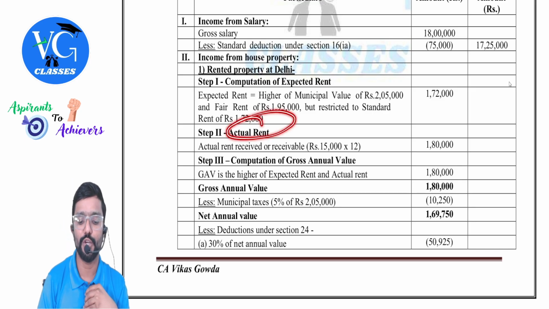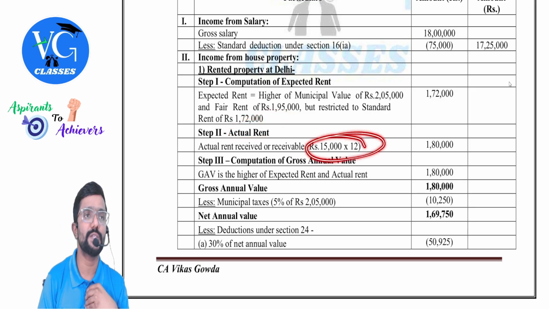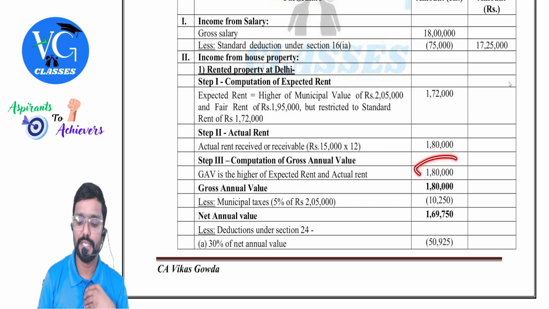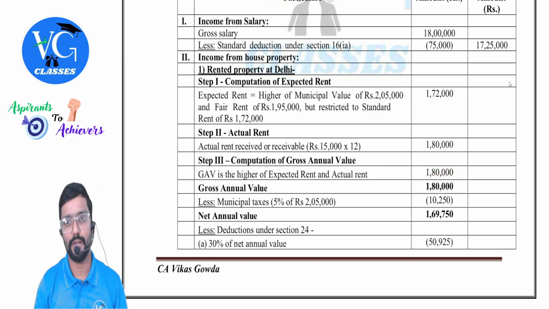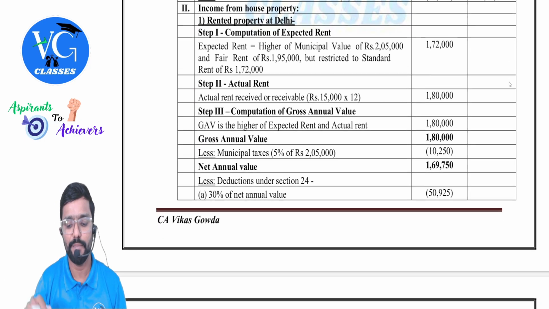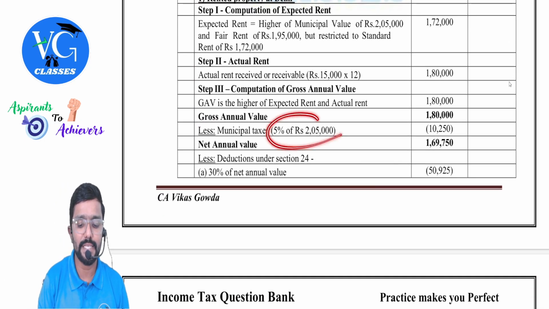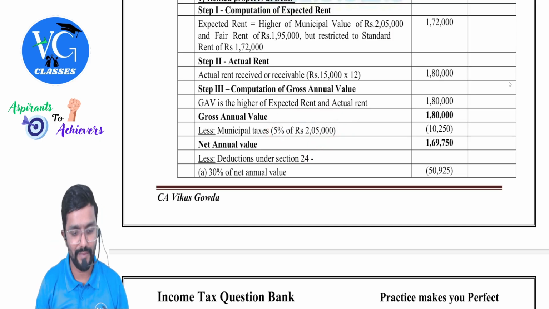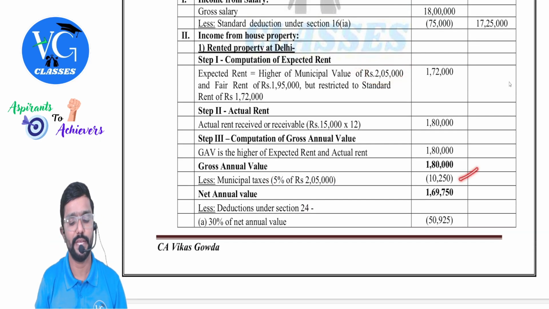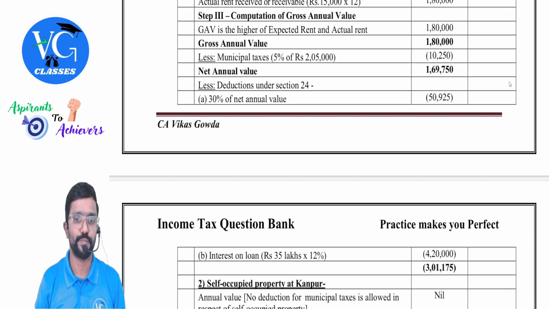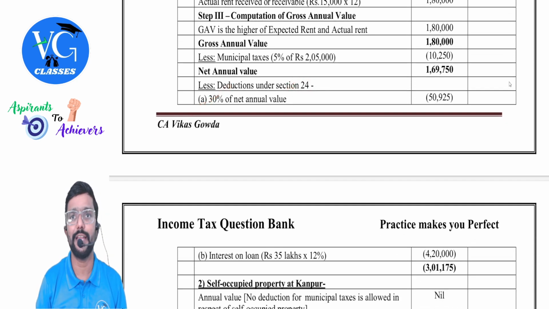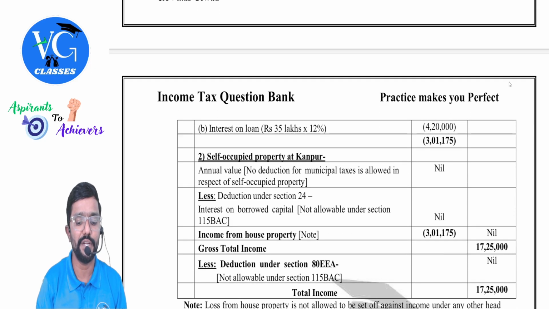Compare that with actual rent. Actual rent is 15,000 into 12. Take whichever is higher. So what is the GAV? 1,80,000. Sir, can I do this by way of working out also? Yes, and then bring it here. Municipal tax is 5% of municipal value. Municipal value 2,05,000 into 5%. Take it. Net annual value. Deductions under section 24: 30% of net annual value, standard deduction, then coming to interest.